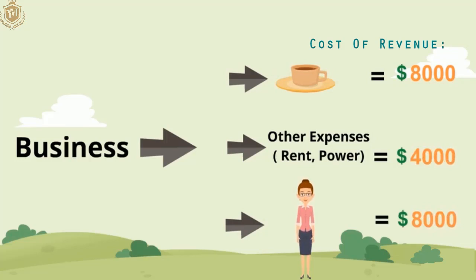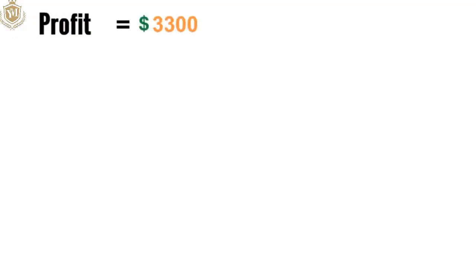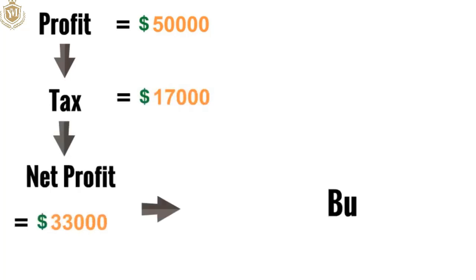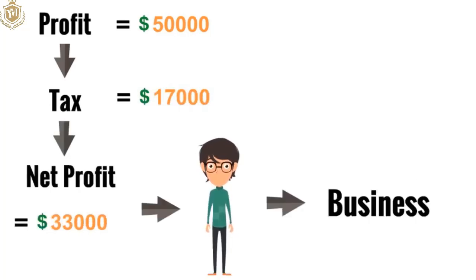In this case we're going to deduct these, and we're left with about $50,000, and then we also deduct the taxes, and we are left with $33,000. Let's just say that the $3,000 were spent on something else, some maintenance and so on. So basically we have $30,000, and this is what the business is making per year.